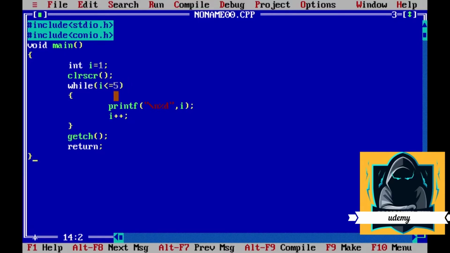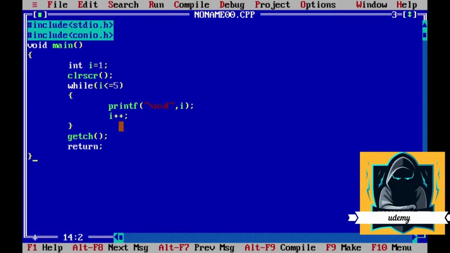Yes, I is less than or equal to 5. Then I will print the I value through this, as I is an integer, so I will use %d here and then the I value. First the I value is 1. The condition is checked here. I is less than or equal to 5. Yes, print %d. The I value will be printed, that is 1.